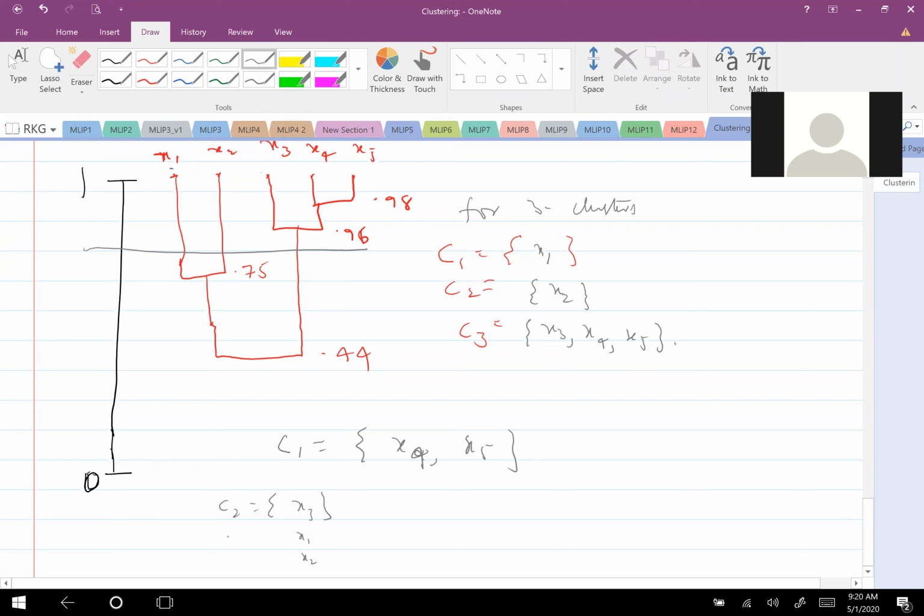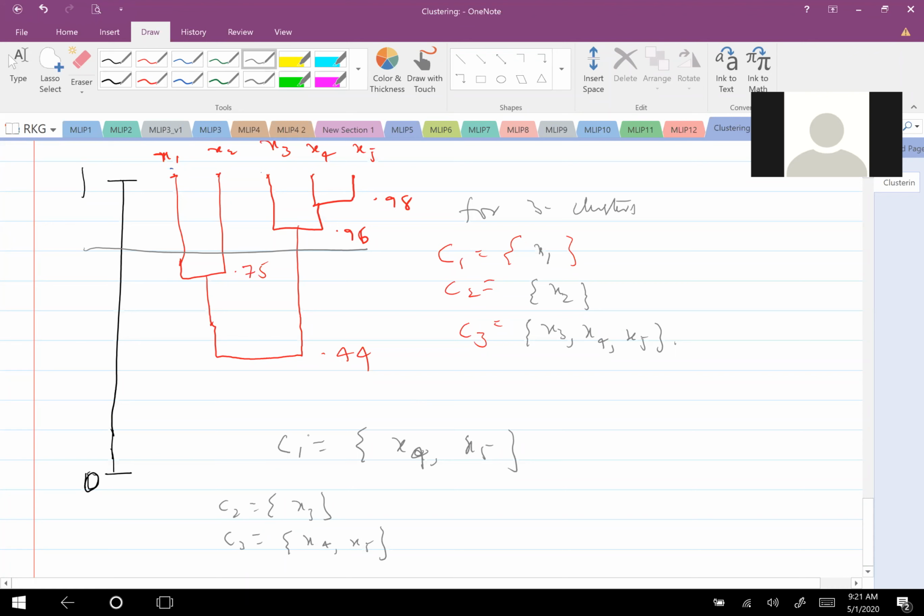Assume that I also have X1, X2 clustered. Not in this case, but assume that these also form a separate cluster. Now if I want to cluster next, which two should be combined? C1, C2 should be combined, C2, C3 has to be combined, or C3, C1 has to be combined.